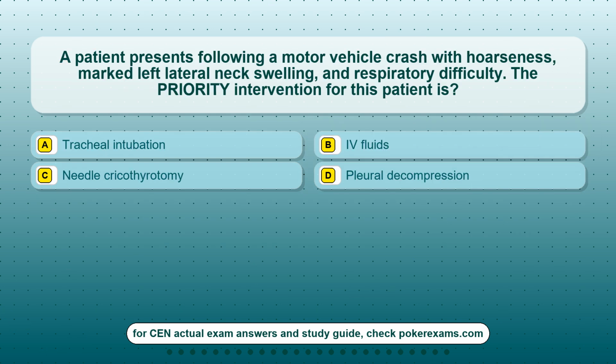Question 2. A patient presents following a motor vehicle crash with hoarseness, marked left lateral neck swelling, and respiratory difficulty. The priority intervention for this patient is Option A, tracheal intubation. Option B, IV fluids. Option C, needle cricothyrotomy. Option D, pleural decompression.